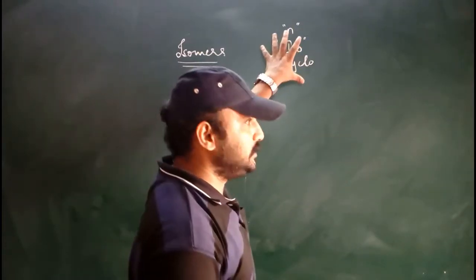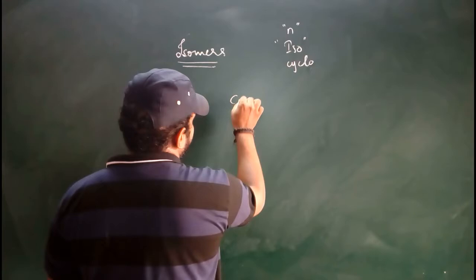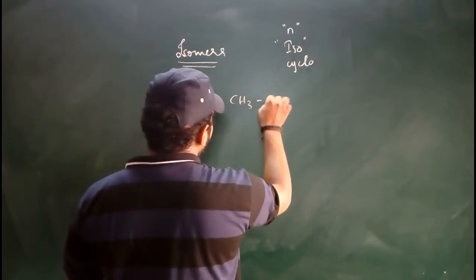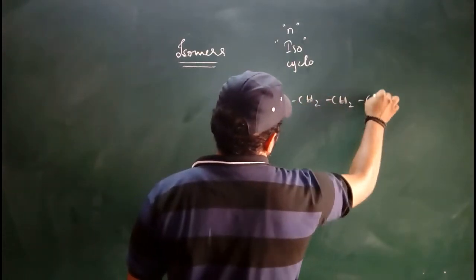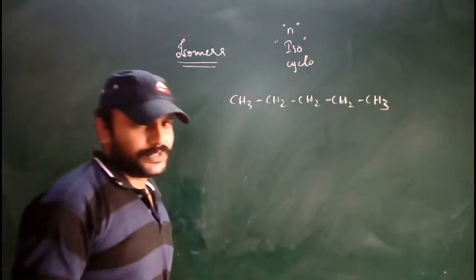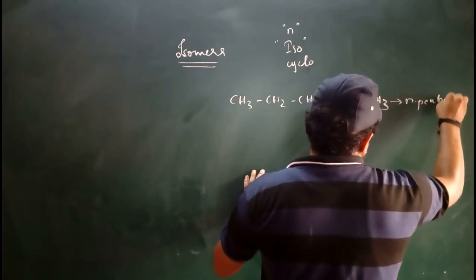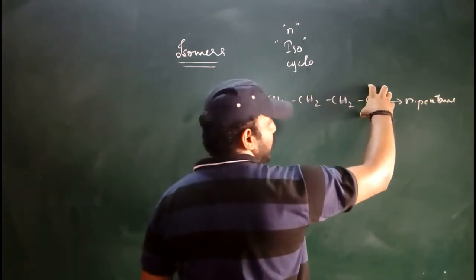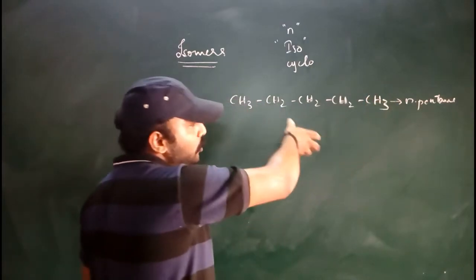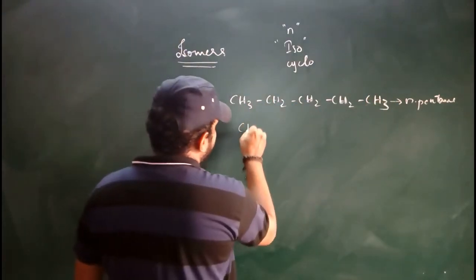If you take the previous example, what is the example we have taken? Pentane. Pentane is CH3, CH2, CH2, CH2, CH3. This is our pentane. If it is a straight chain, we call it n-pentane. If the same structure, I remove this last carbon and place it as a branch to the parent chain, what is it called?